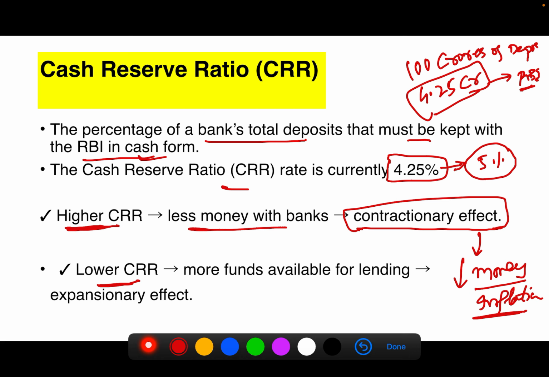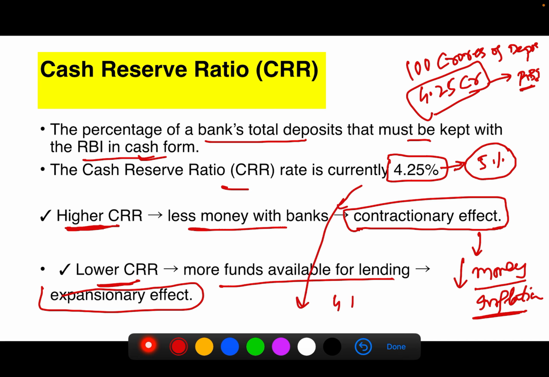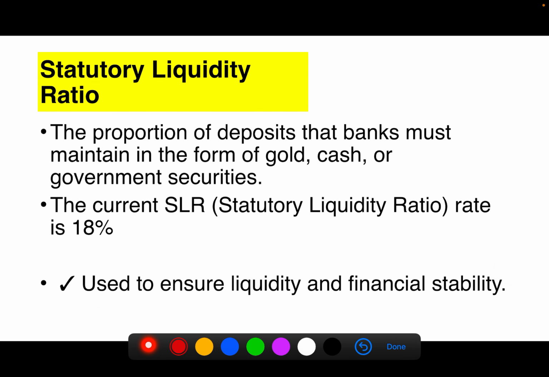To decrease the inflation, raise the CRR. When the CRR rate is lower, more funds will be available for lending. There is an expansionary effect. So if this 4.25 percent is decreased to 4 percent, then automatically the banks will have more funds to give to customers. Therefore the money supply in the market will increase.